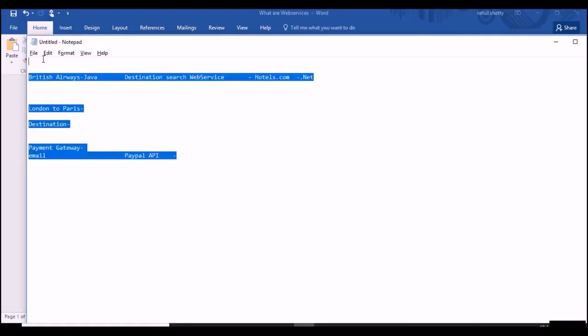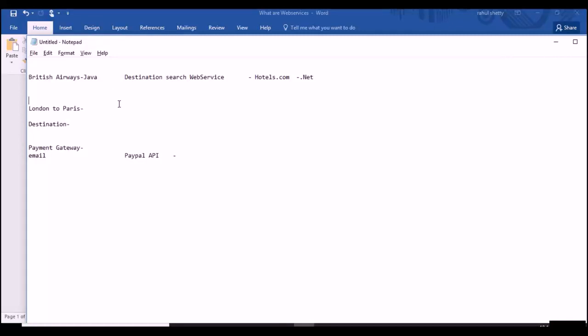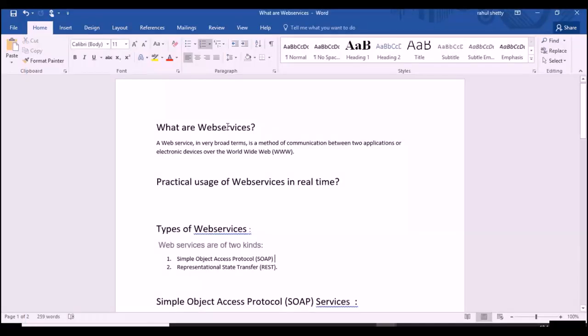Basically, the SoapUI tool is used to test these web services. We will use that tool as our IDE to test our SOAP and REST web services. For the first part of the course, we will be picking SOAP web services and understand how to test them in the SoapUI tool. In the second part of the course, we will be using REST APIs and understand how to test them in the SoapUI tool. But I request you to follow a sequential manner.